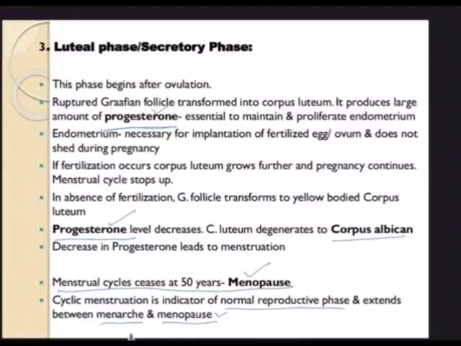Of course, we can intervene with that artificially, and we will be talking about how we can help issueless mothers. But this is a natural indicator. Menopause is the indicator for a female that she no longer has reproductive capacity. I hope you have understood this and appreciate the menstrual cycle that takes place in a female.